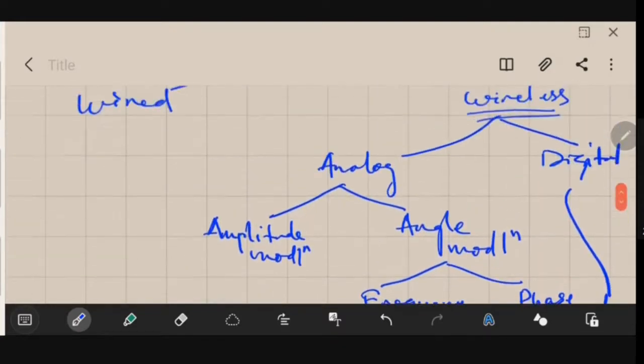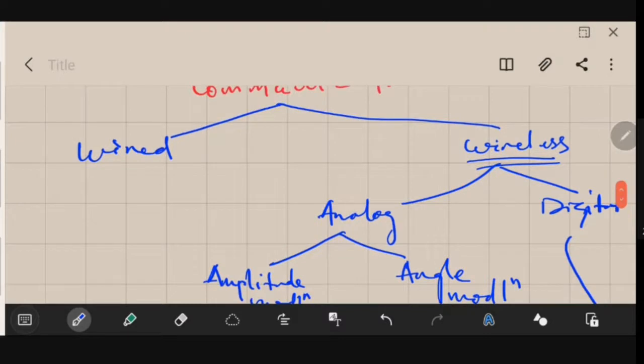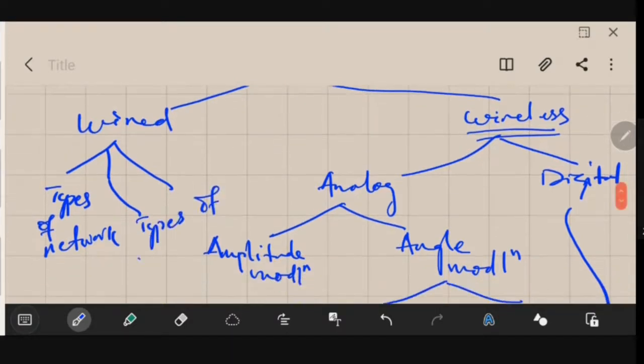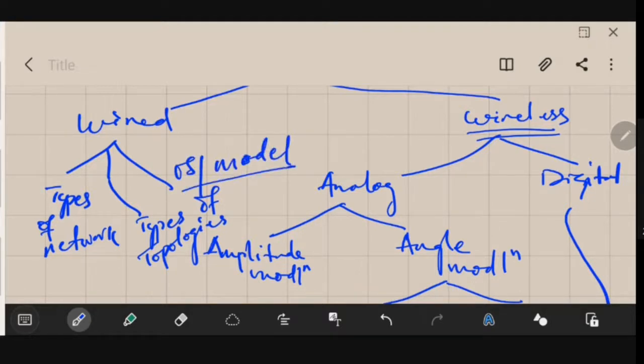And we will also be discussing some aspects of wired communication. We will be discussing the different types of networks, and the types of network topologies. We will also be discussing the OSI model, or the Open System Interconnection model, and TCP/IP. These are the things we will be discussing about wired media, wired communication.